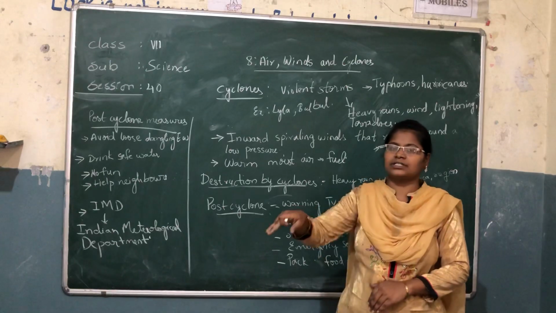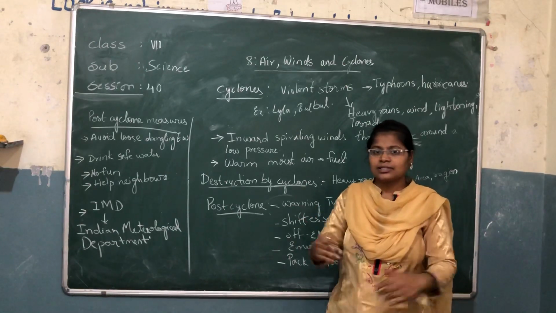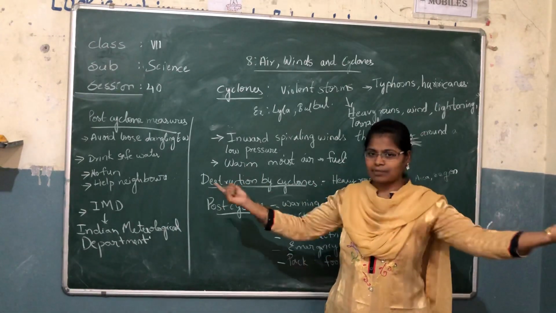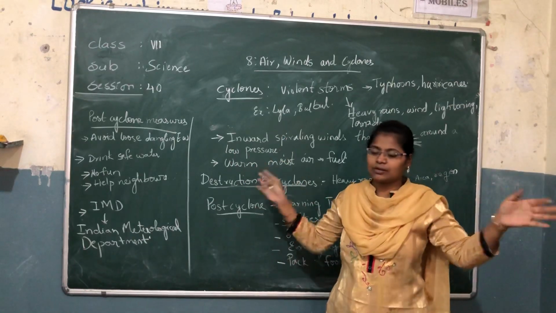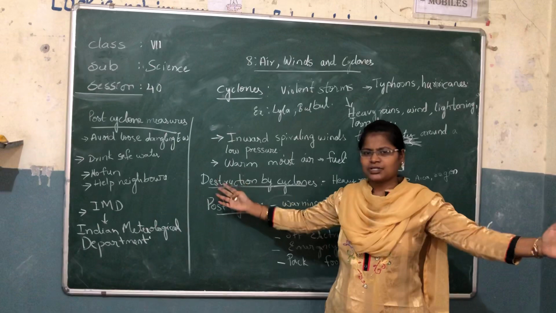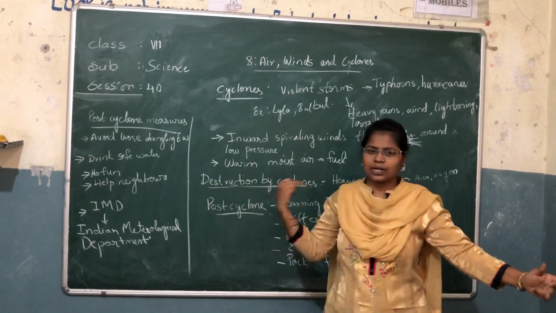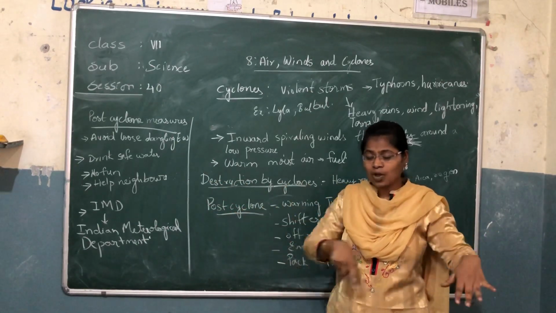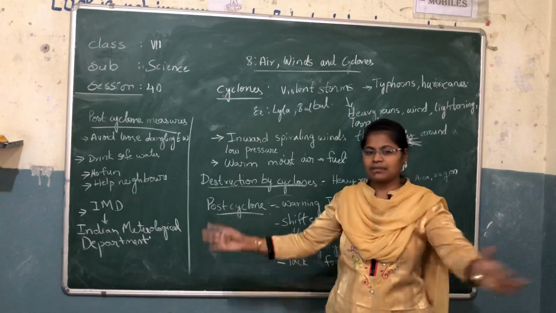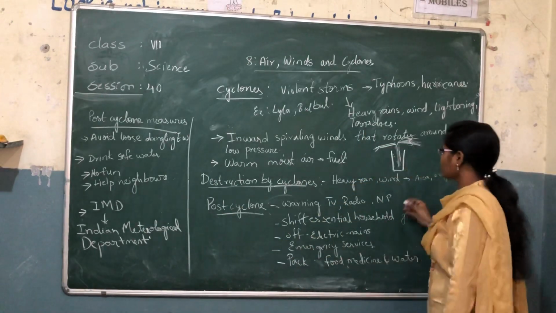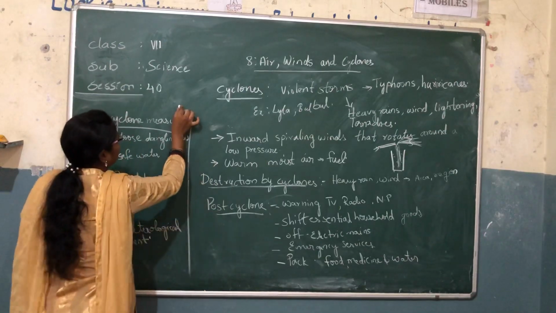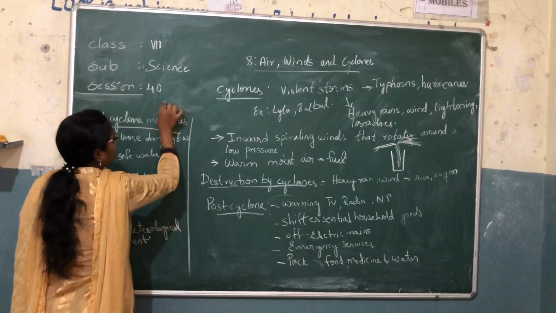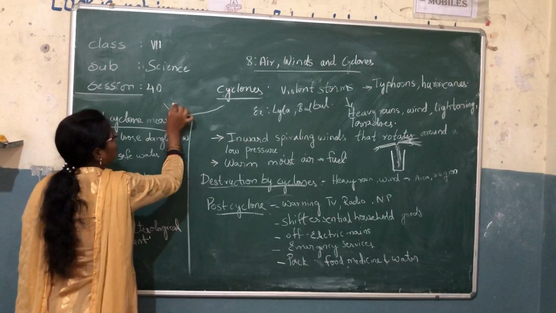When low air pressure is created at that place, the surroundings will have high air pressure. What will this high air pressure do? The air pressure from all the surroundings will try to occupy this place. It will come like this. Here you see you are having moist air, in this place.